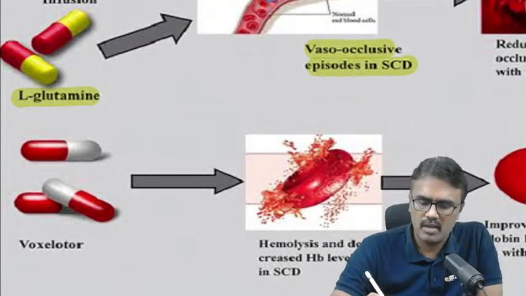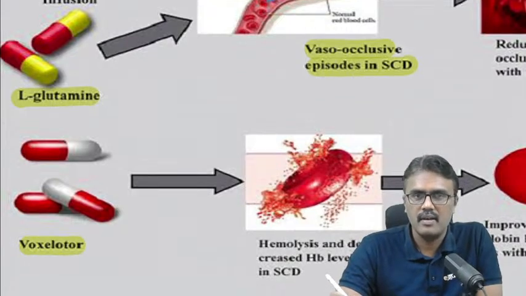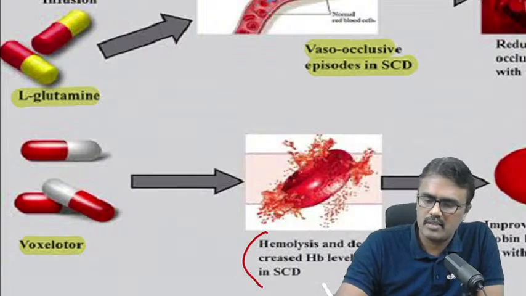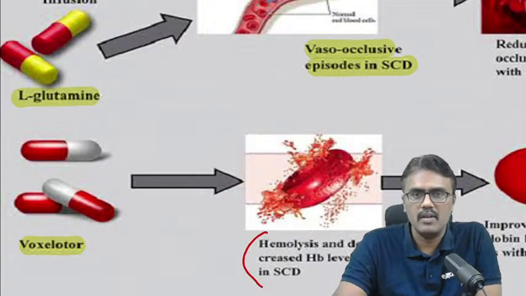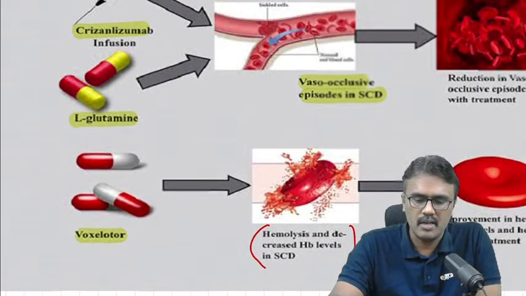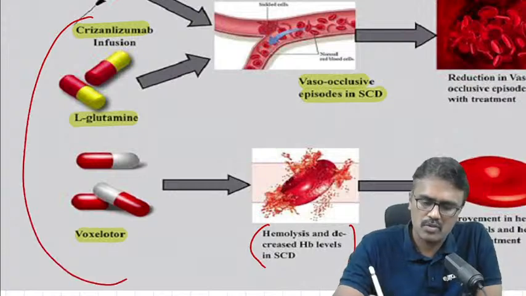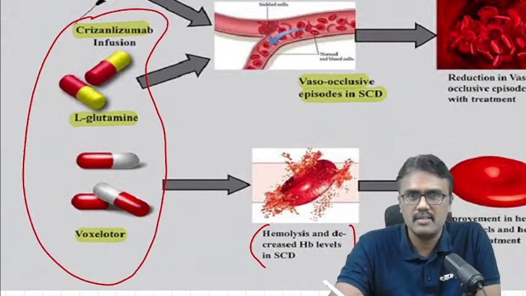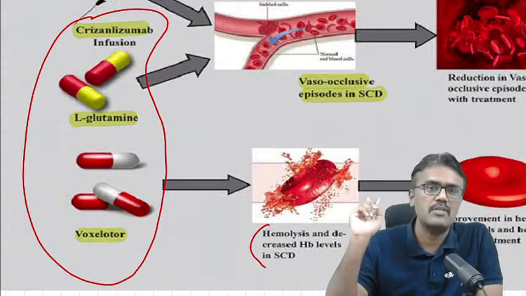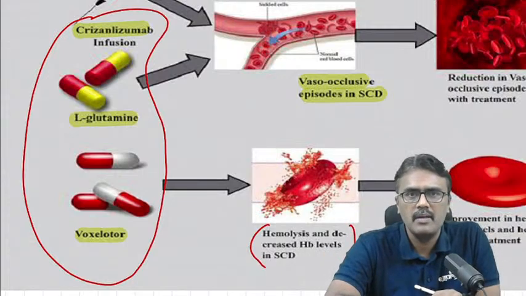Then, one more drug is voxelotor. Voxelotor is going to decrease the hemolysis, and it is also going to increase the hemoglobin levels in case of sickle cell disease. So these are the 3 drugs newly used for sickle cell disease, and this is from a journal. They have taken it directly from that, and the image is also from that journal. Why L-glutamine?